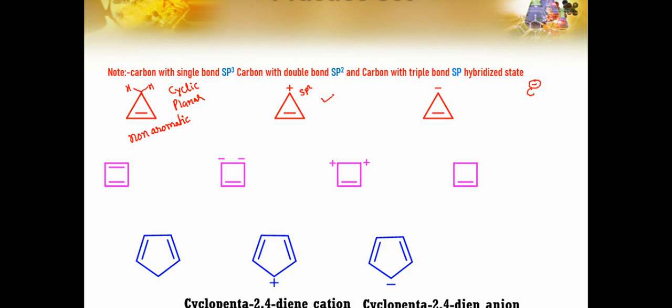Yes, so as we can see, cyclic, planar, sp2, number of pi electrons. If we put the value in 4n and 4n plus 2 pi, so 4 into 0, we get 2 pi electrons. As we can see, this molecule has 2 pi electrons, so this would be aromatic in nature. Aromatic.